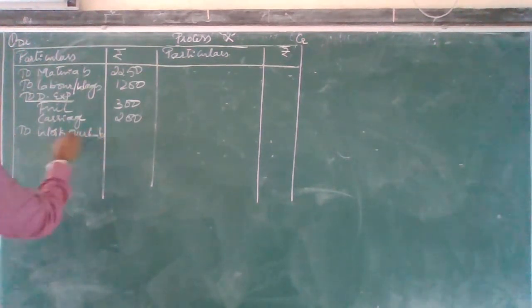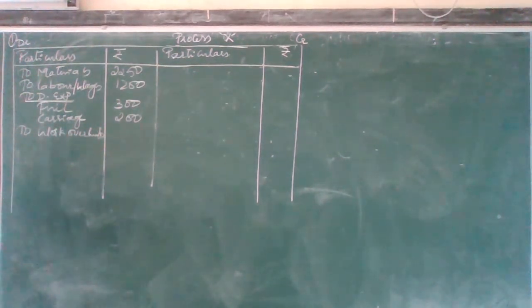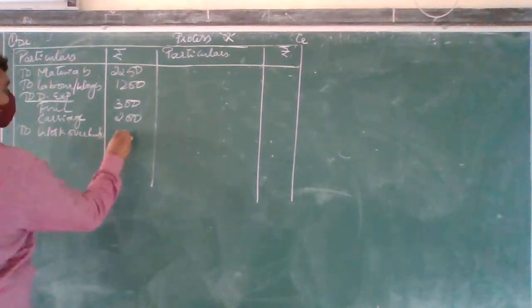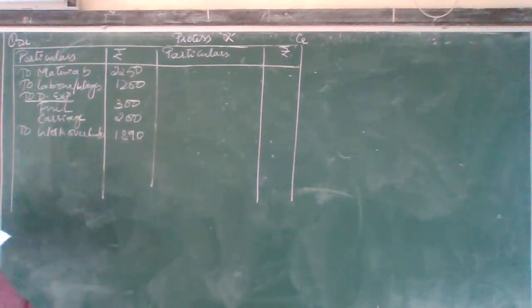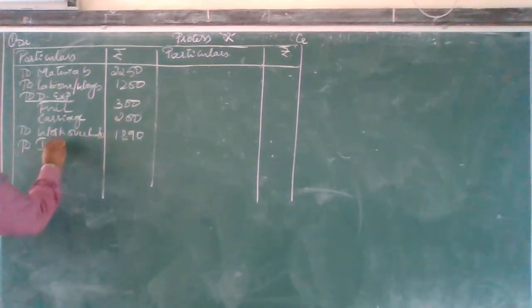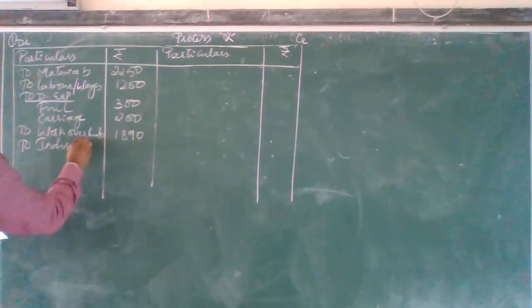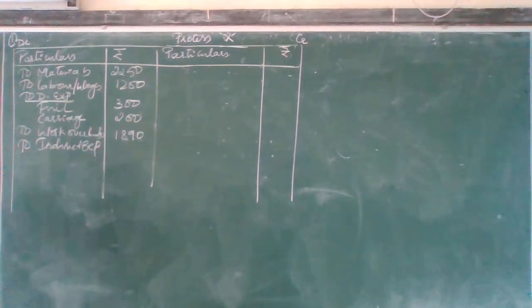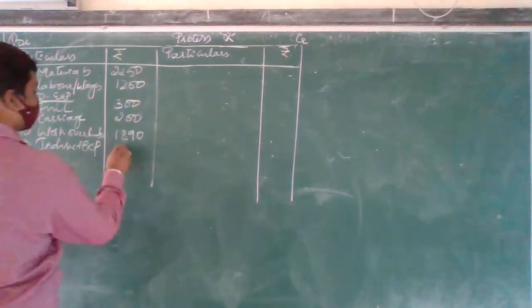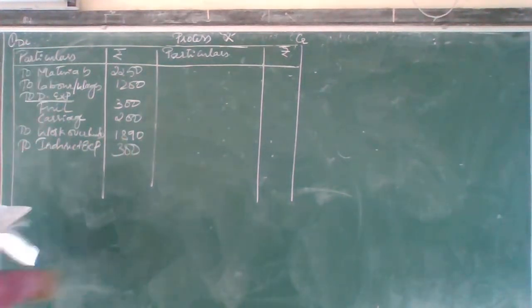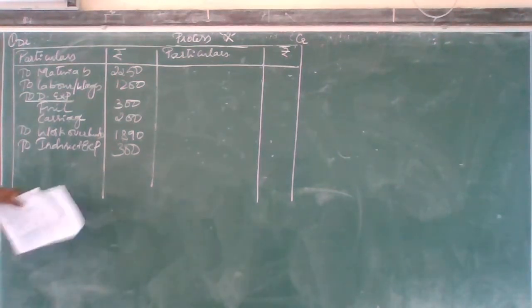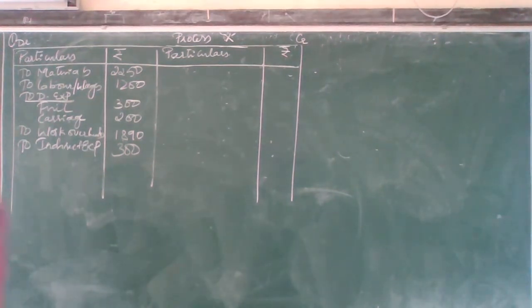Then after this carriage, next one, to work overheads. To work overheads, how much do I have? 1,890. Then after that, to indirect expenses. To indirect expenses, how much do I have? 300. Okay, 300 for process X. I found the indirect expenses in the working note, I think you know that. 300 you are going to get. So I don't have anything to credit here.